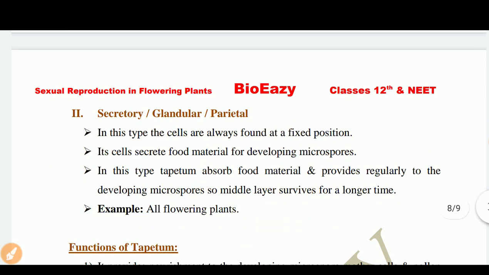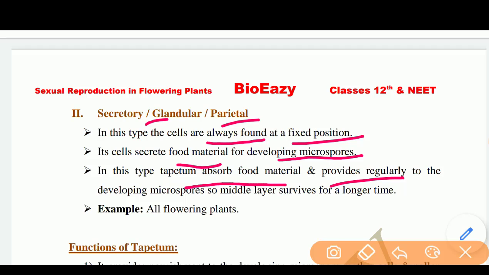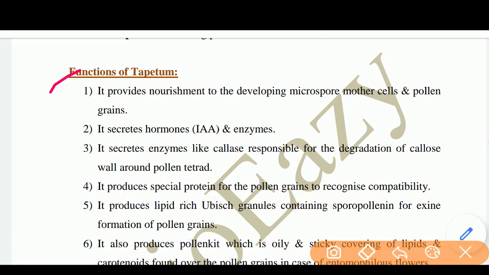Number 2 is the secretory, glandular or parietal type. In this type, the cells are always found at a fixed position. Its cells secrete food material for the developing microspore. In this type, the tapetum absorbs food material and provides it regularly to the developing microspore, so the middle layers survive for a longer time. Next are the functions of tapetum.